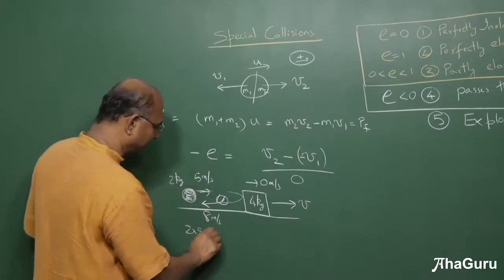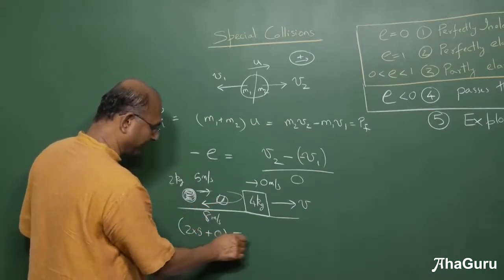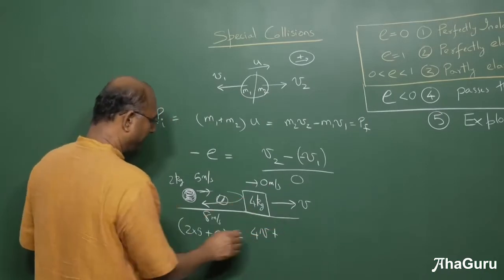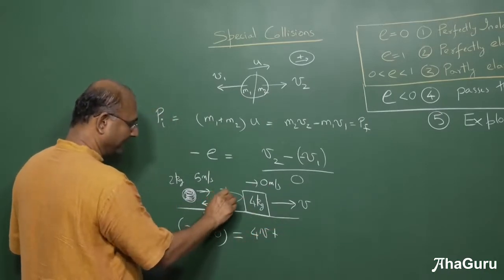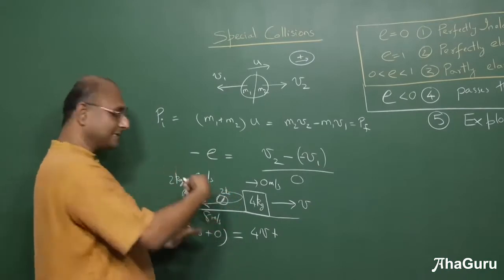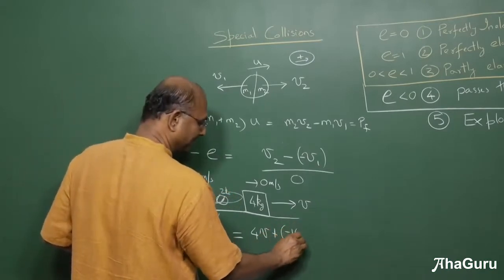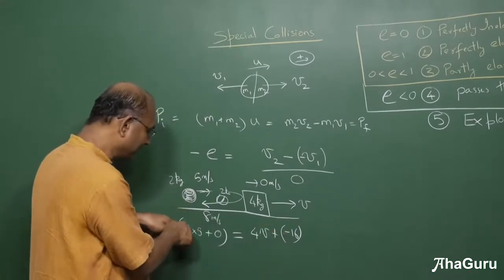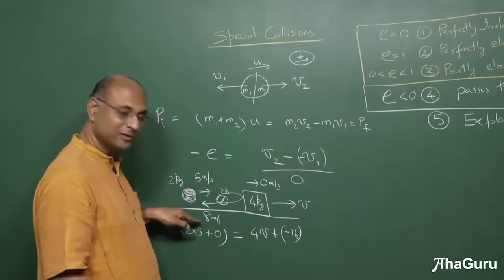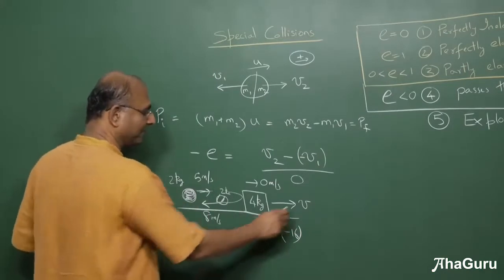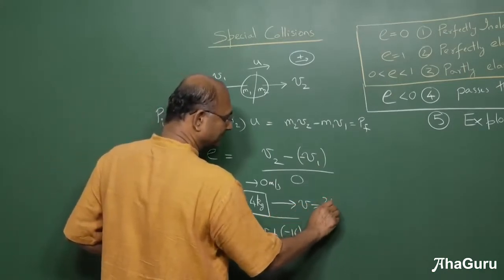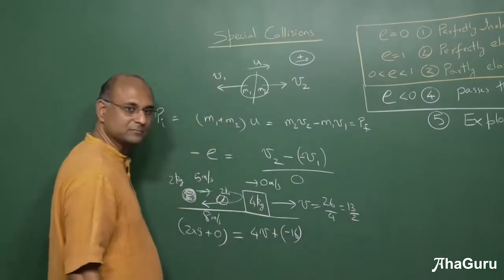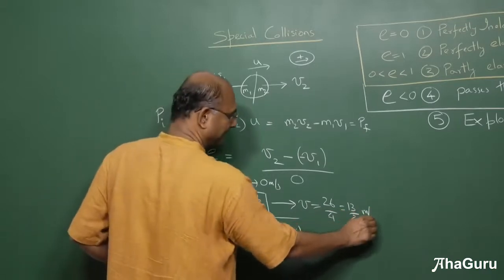2 into 5 plus 4 into 0, initial momentum, must equal final momentum: 4 into V plus, this was 2 kg, right? 2 kg into minus 8. So minus 16. So when you bring it here, you will get 10 plus 16. So you get 26 is 4V. So V is 26 by 4 or 13 by 2, right? 6.5 meters per second.